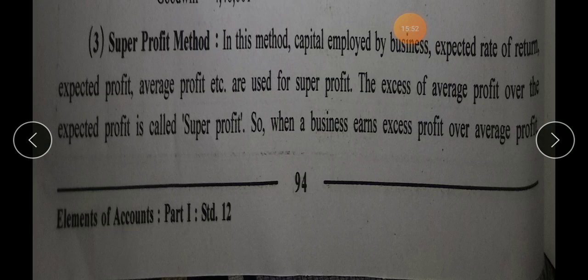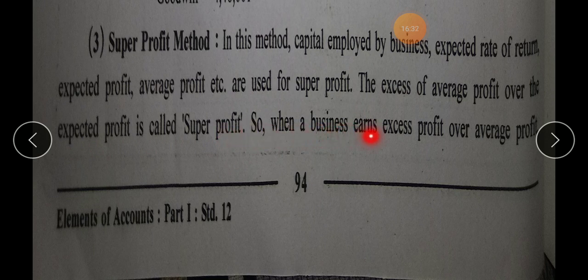The next and third method for computation of goodwill is super profit method. In this method, capital employed by business, expected rate of return, expected profit, average profit, etc. are used for super profit. The excess of average profit over the expected profit is super profit. You will put a tick mark to this point. In case the question asks what is super profit, you can write this.